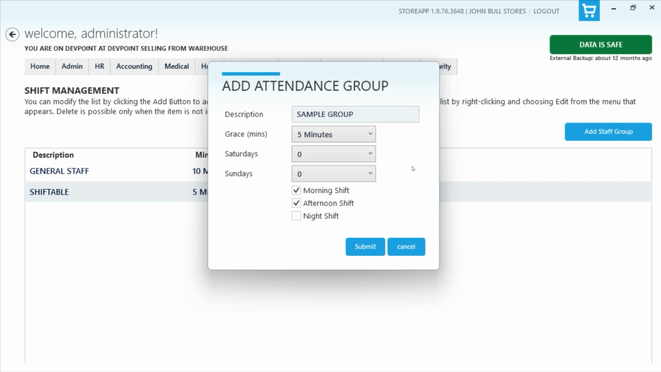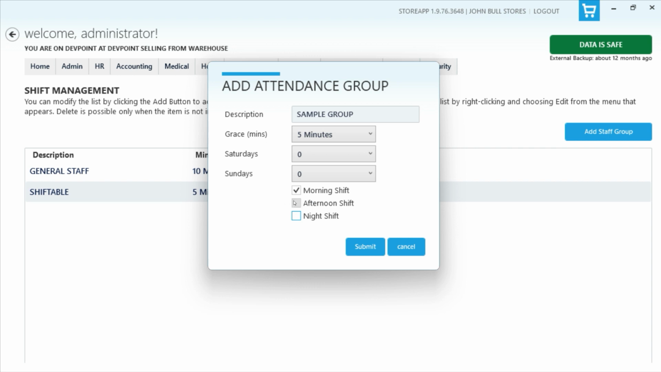So what shifts do they engage in? Do they engage in morning shift, afternoon shift, or night shift? Sometimes it could be just morning shift, so then you can just select morning shift. If it's morning and afternoon, you can select morning and afternoon shift. If it's morning and night, you can select morning and night. Or morning, afternoon, and night. But when you click on submit here, the system now presents a list of times to you so that you can set up the resumption time.